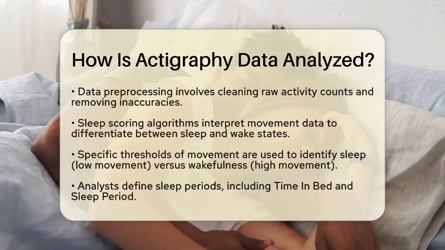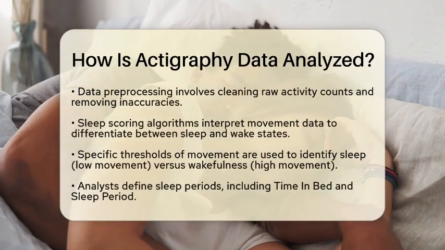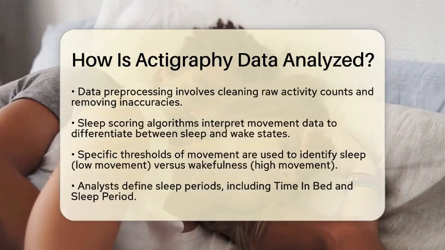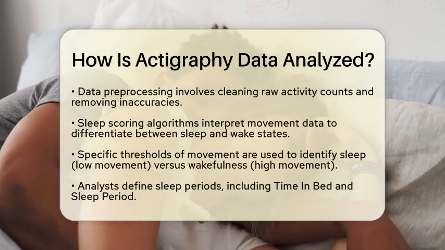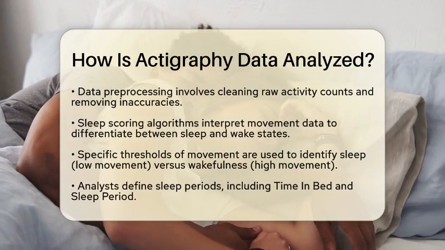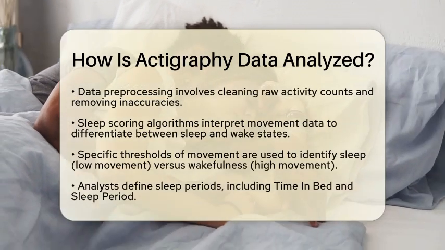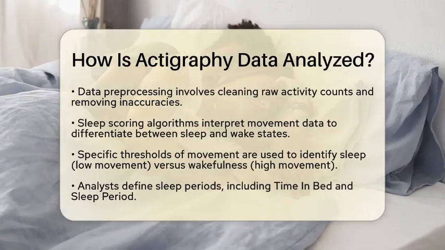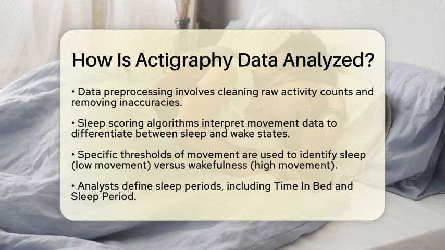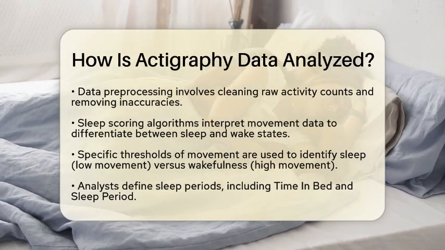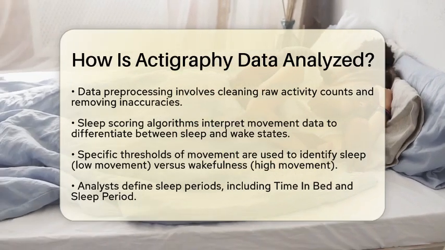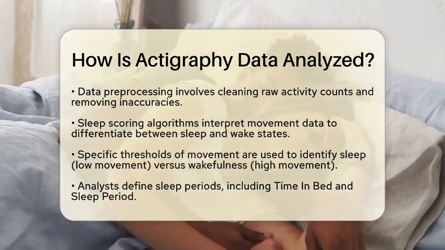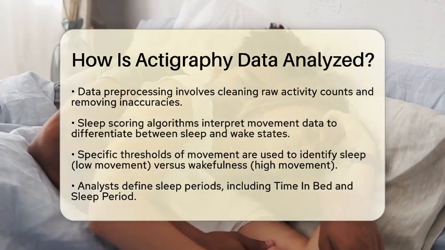Next, sleep scoring algorithms come into play. These specialized algorithms interpret the movement data to distinguish between sleep and wake states. They use specific thresholds of movement to determine when a person is likely asleep, indicated by low or no movement, versus awake, marked by higher movement levels. Different scoring methods can be used, and the choice of method can influence the results.